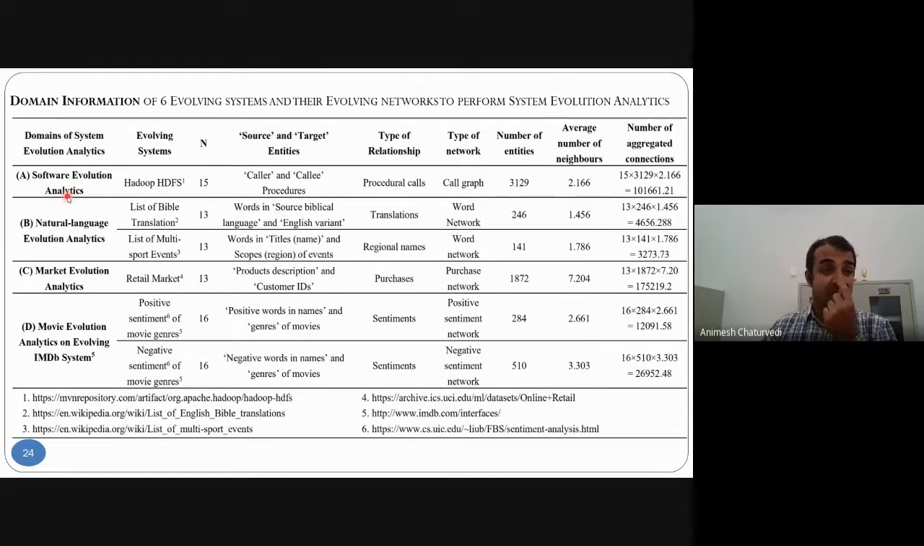For software evolution, Hadoop is pre-processed to create a call graph with caller and callee procedures. Nature language is created as a word network, and market evolution analytics is done on the purchase network. Movie evolution analytics is done for positive sentiment and negative sentiment. These are the various database repositories that we have used for the analysis.